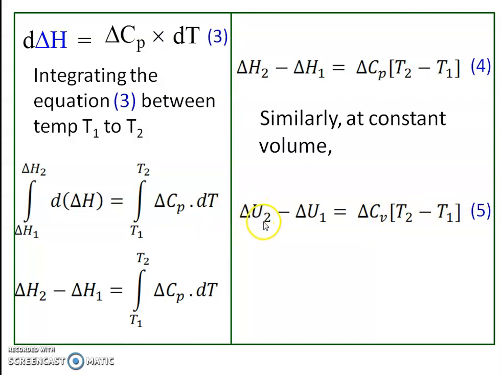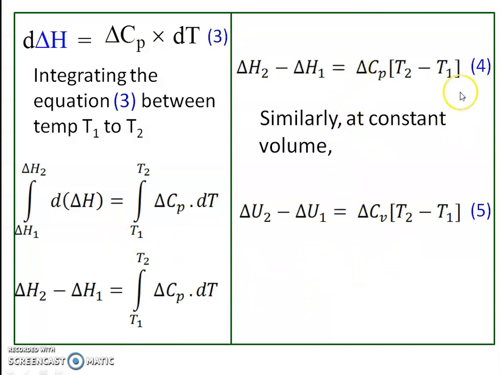Here delta U2 means the change in internal energy for the products, and delta U1 is the change in internal energy for the reactants. Delta Cv is the change in heat capacity at constant volume of products and reactants, and T1 and T2 are the initial and final temperatures.